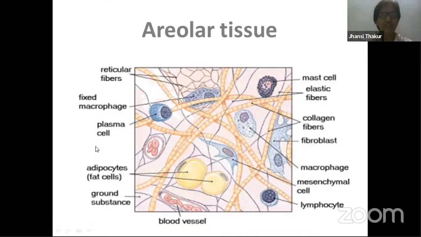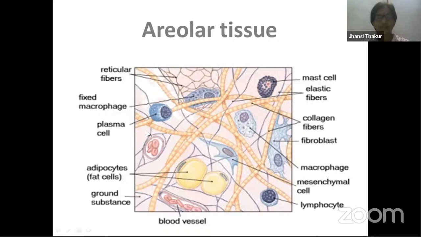The fourth type of cell that you find in areolar tissue is the plasma cell. Here, this is the plasma cell. Plasma cells also take part in defense of the body, protecting our body. They're actually derived from B lymphocytes. Plasma cells produce antibodies, and antibodies help in protection of our body. How? We'll see that later. Apart from all these, areolar tissue also has another type of cells called adipocytes or fat cells. That means these are the cells which store fat.